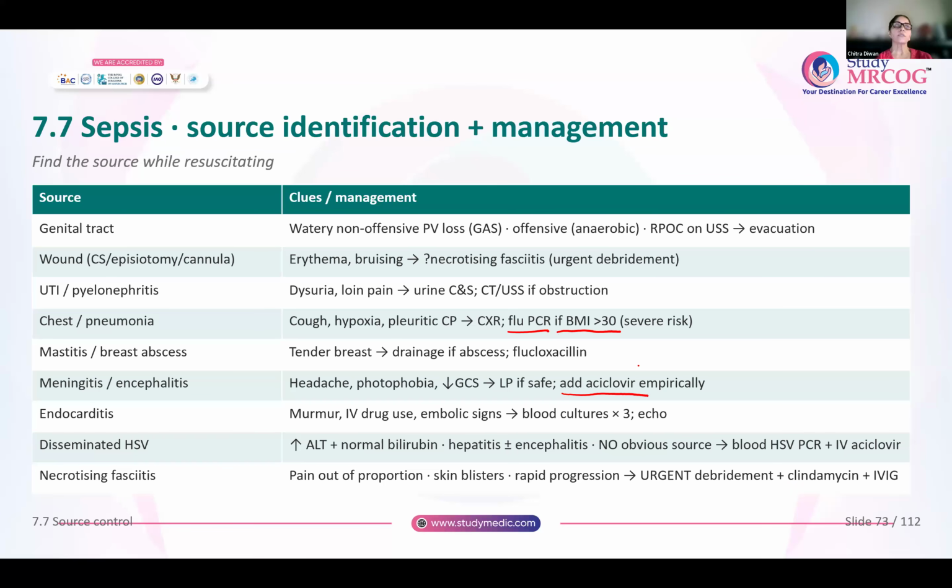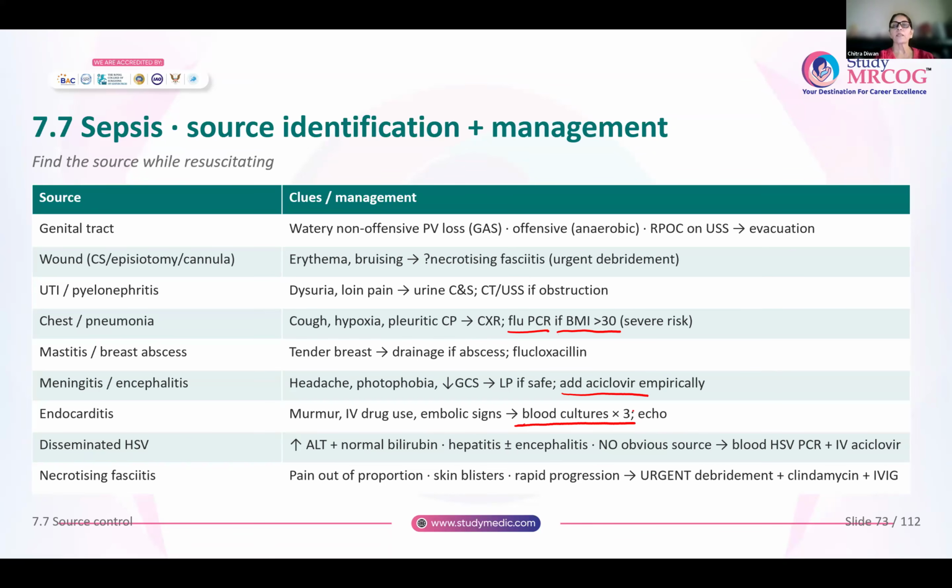If the source of infection is the heart, endocarditis, there will be a murmur. So any patients who are IV drug users or those who have metallic valves could be at a high risk of having endocarditis. For endocarditis, remember that normally we do blood cultures 2 times, 2 sets are taken. But for endocarditis, 3 sets of cultures are taken and usually they are taken 30 minutes apart.